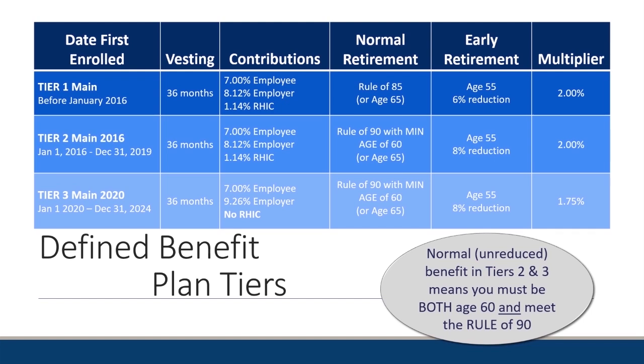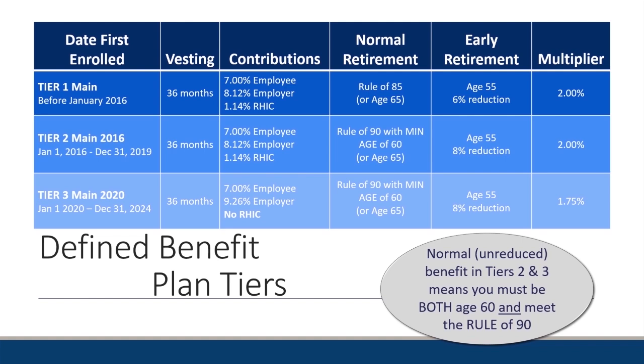Under early retirement, so if you have not yet met the rule of 85 and you are not yet age 65, you can still retire as early as age 55, but there is a reduction in your benefits. Now, that reduction on Tier 1 is 6% annually or 0.5% per month from what your normal retirement benefit would be.